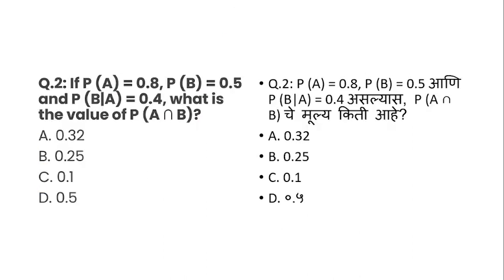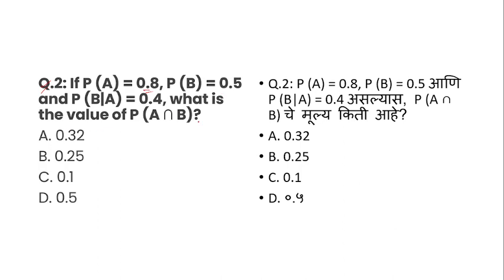Then in the second question, I take some numerics, because I have seen many times that from probability they ask numerical questions, specifically for this intersection and union area. So the probability of A is equal to 0.8, probability of B is 0.5, and the probability of B happening when A has happened is equal to 0.4.